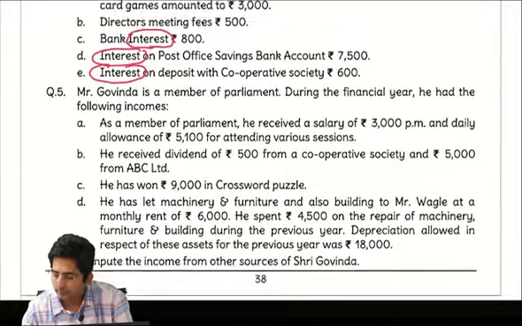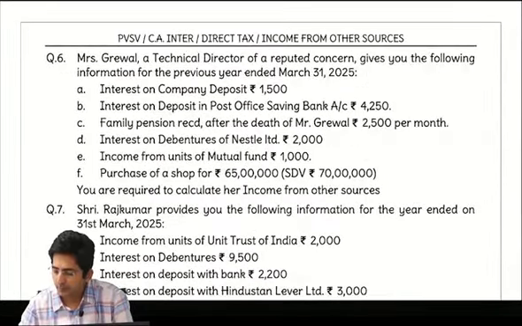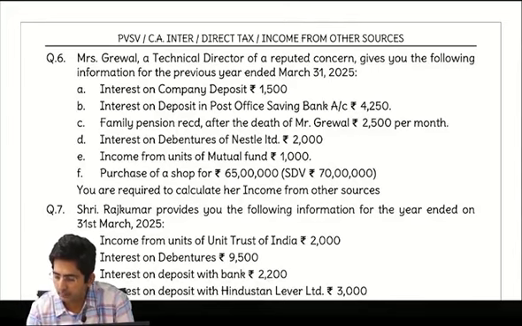Then question number 6. Question 6 was also simple. Do one thing in question 6. Circle the word interest.